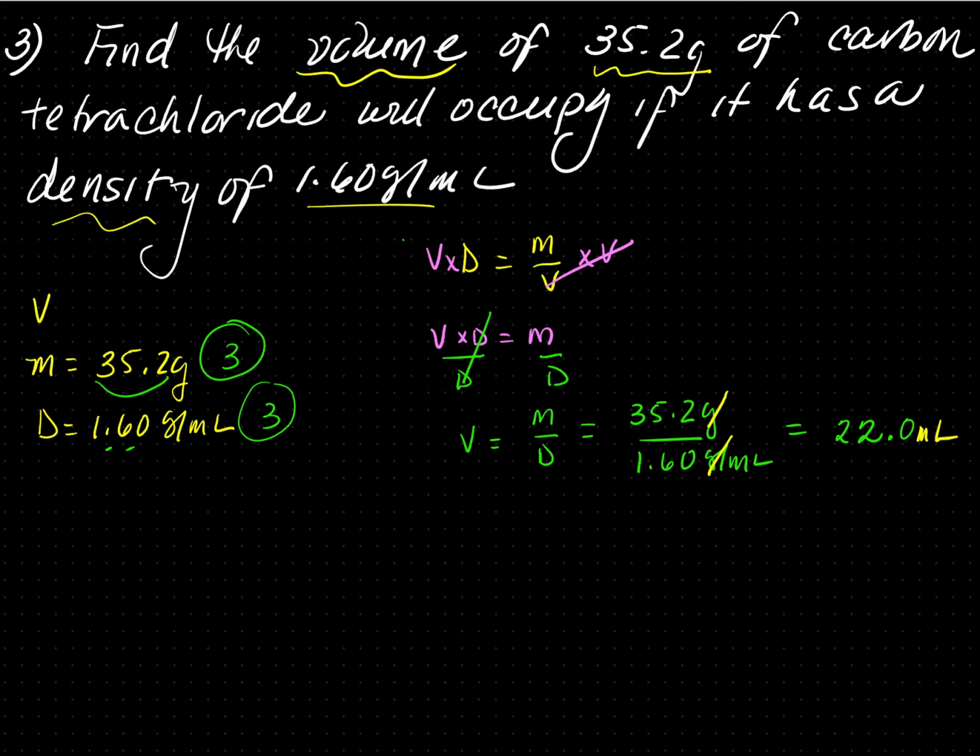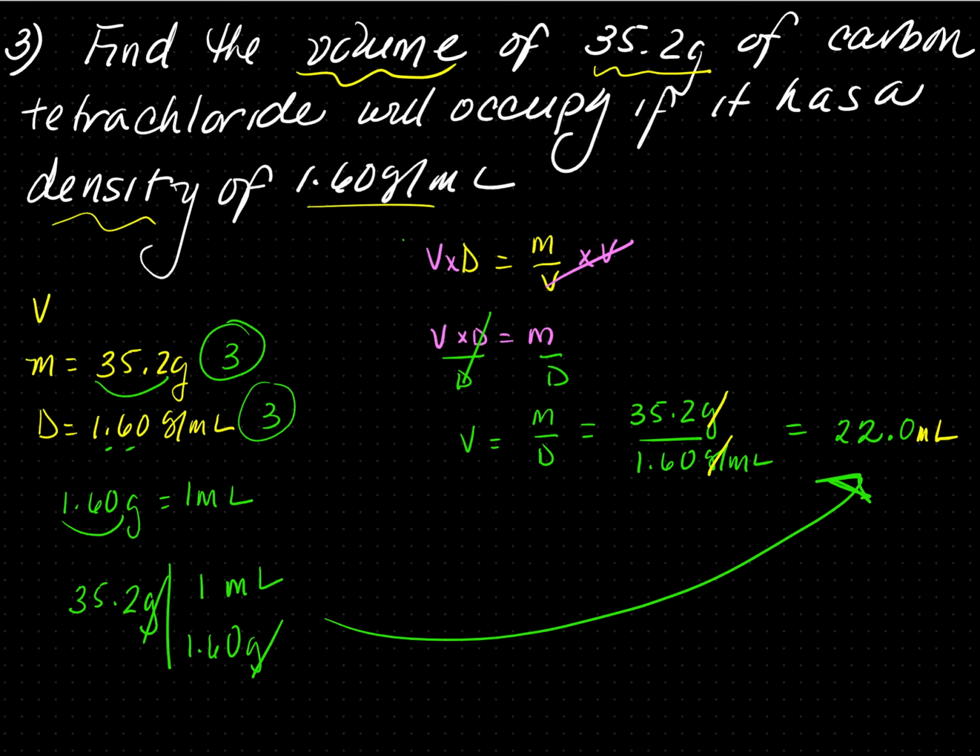This one too, we could solve using dimensional analysis. I start with the unit by itself. In general, unless you are converting both units, you start with the one by itself, which is 35.2 grams. Our density now becomes a conversion factor. It tells you that there's 1.60 grams in 1 milliliter. So grams, the number in front of grams is 1.60. This is equal to 1 milliliter. The grams cancel out. After you do the math, you should get the same answer as here.